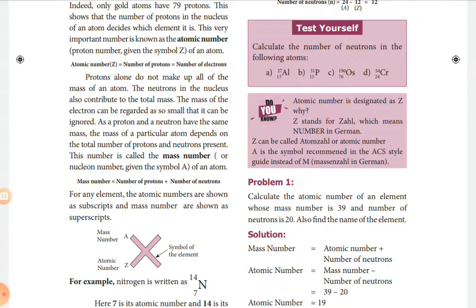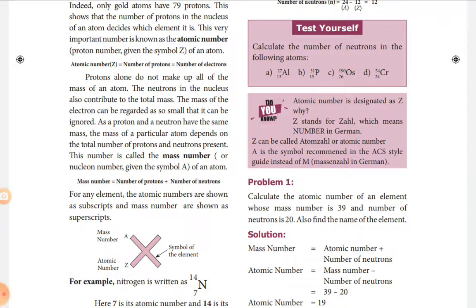So mass number is equal to the number of protons plus the number of neutrons. The symbol A is used because it is recognized by the ACS style, and it is M for Massenzahl in German. So according to the recommendation of the American Chemical Society, the symbol A is used.